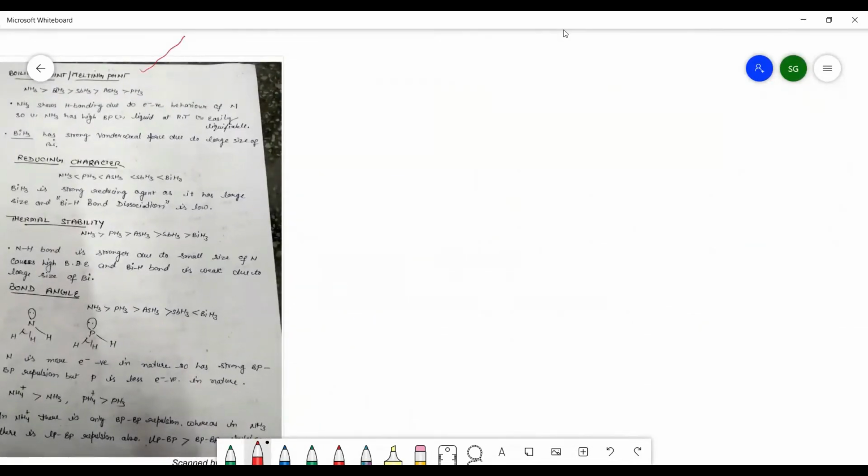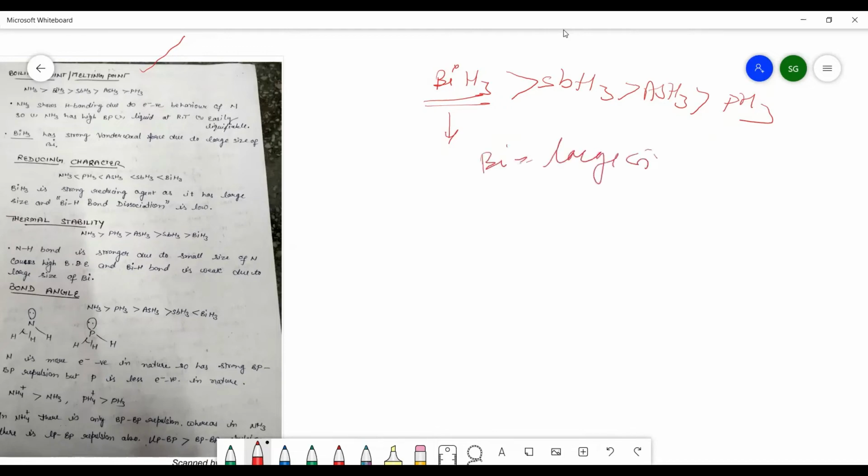As you look at the hydrides' boiling points, there is some irregularity. When we look at BiH3, it should have a high boiling point or melting point as compared to the other group hydrides. What is the reason behind it? They have van der Waals force of attraction, and Bi has a large size, large molecular mass.